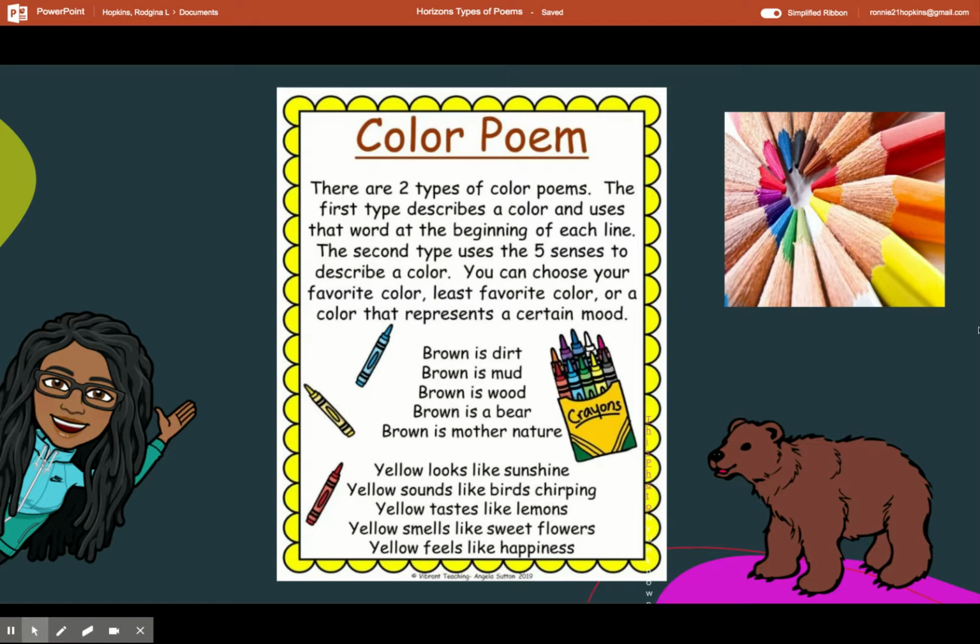The next poem underneath that: yellow looks like sunshine. Yellow sounds like birds chirping. Yellow tastes like lemons. Yellow smells like sweet flowers. Yellow feels like happiness. Okay, so that is pretty much giving you an example of color poems.